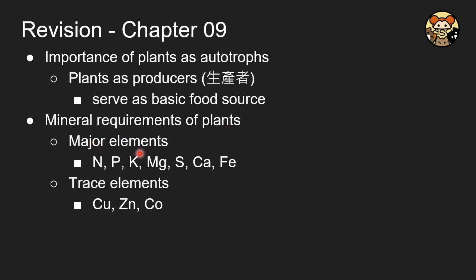The minerals required are called major elements and trace elements. For the major elements, you have to remember the first four, that is nitrogen, phosphate, potassium, and magnesium. For the rest, if you can do it, we will be very happy. If you can't, just remember the first four. They are required in a large amount and they are critical for growth.